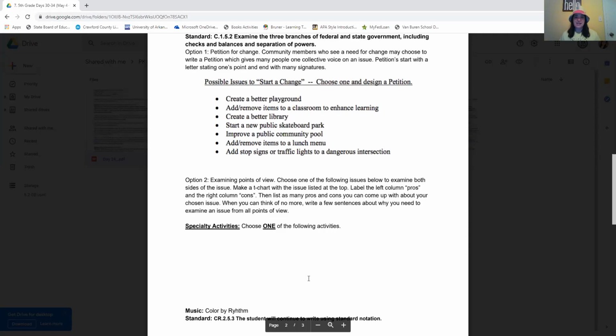So maybe you could choose something like having longer recess. What are the pros of having longer recess? What are the cons of having longer recess? Or you could choose something like no homework. What are the pros of having no homework? You're going to list those here. What are the cons of having no homework? You're going to list those there.